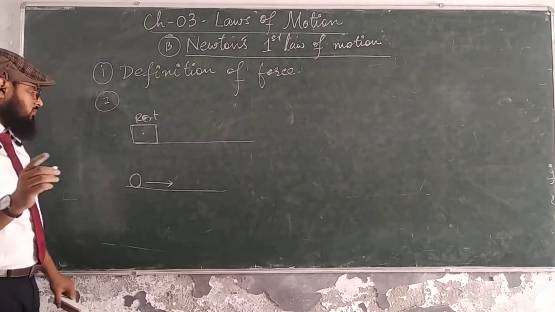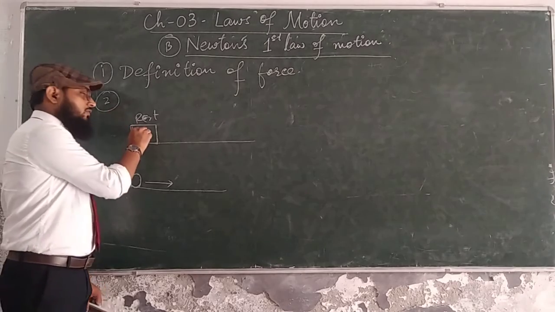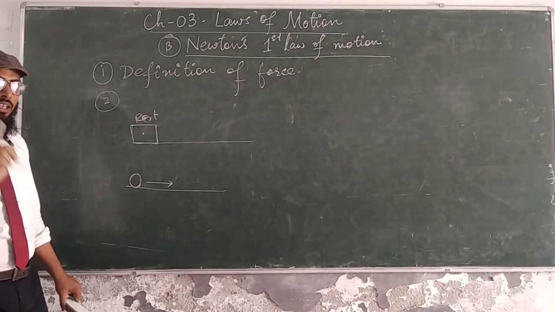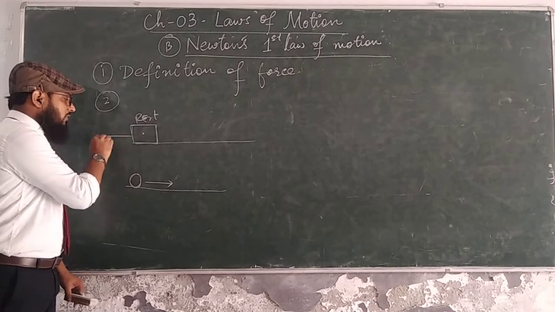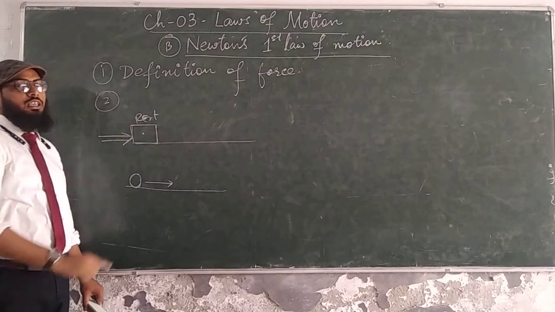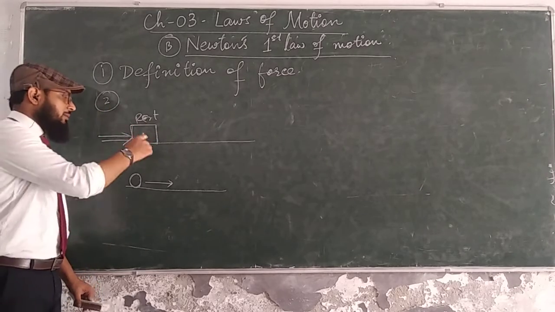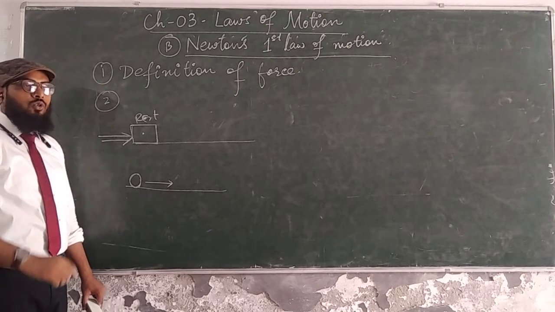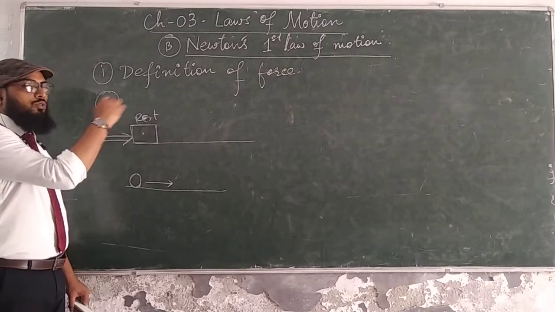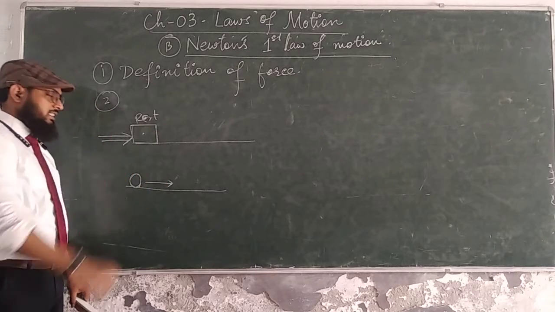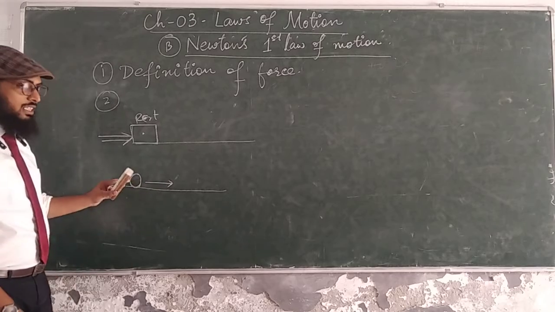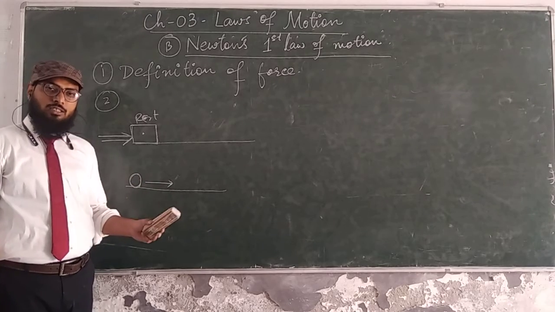Are you getting my idea of what I'm saying? The first body wants to be in a state of rest. But you apply a force and tell this body, no, you have to change your state, you cannot remain in this state. So with the application of force, the body starts moving. Similarly, the body in motion does not want to be at rest.